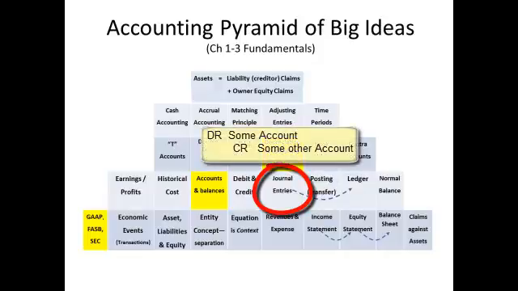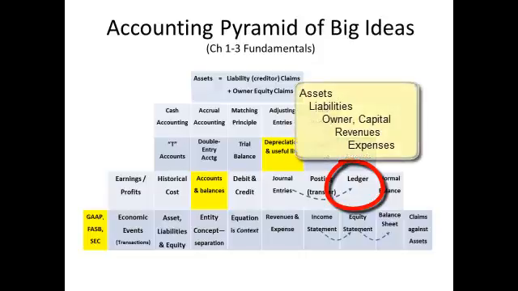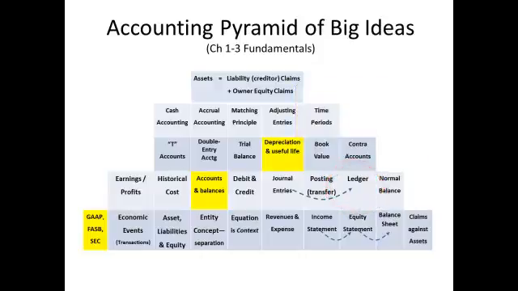Journal entries. The balanced mechanism in date sequence that initially records transactions. Posting. The transfer action of data from the journals to ledger accounts. The ledger. Data in journals is transferred into accounts, which collectively define the ledger. Accounts in the ledger are highly classified by five account types. All reporting is done out of the ledger.